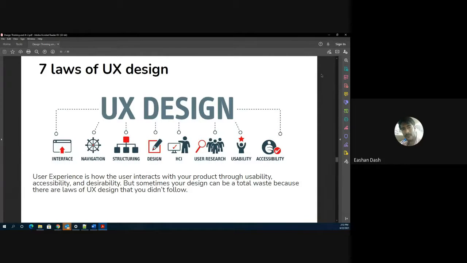Shall we go ahead? I'll be stopping the topic of user interface, user experience, and all the things related to design thinking. We'll go on to another new topic. Like I told you, the topic broadly was design thinking and AI. Now we'll go on to the aspect of AI, right?